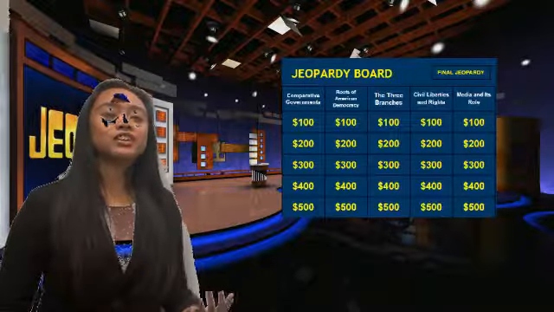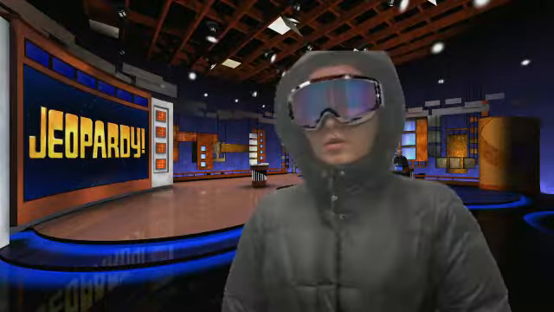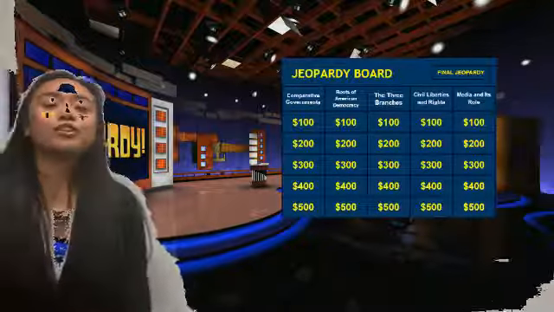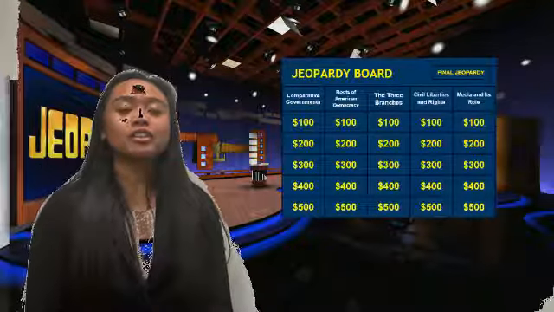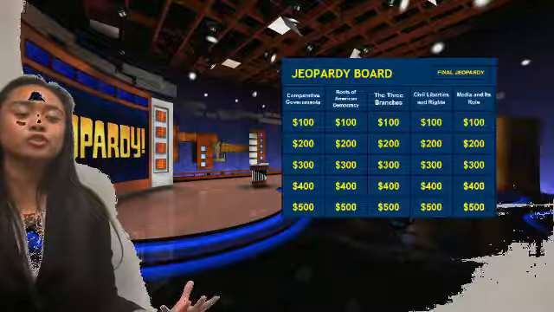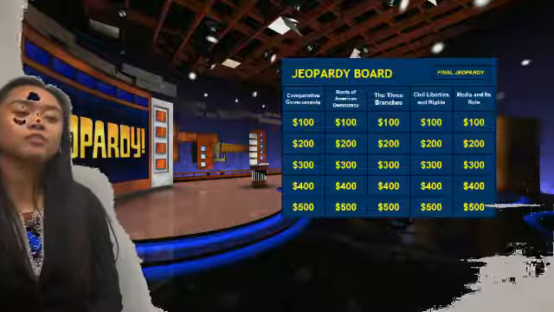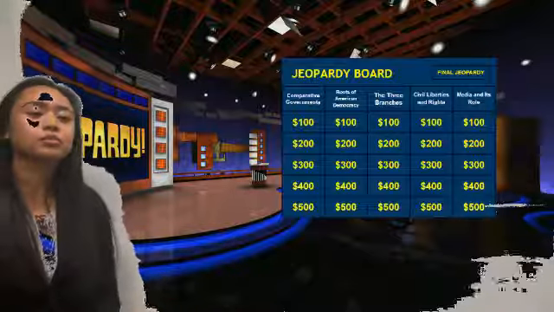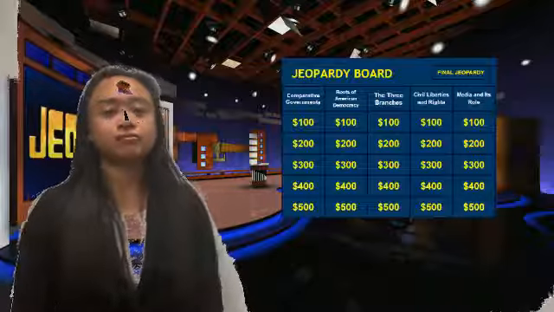I'll take civil liberties and rights for 300. What is a protection against governmental actions? What is liberty? Skylar, that was a daily double bonus question, so here is another question for you to double your points. What are the positive actions the government takes to improve the conditions for all Americans? Easy. What are civil rights?